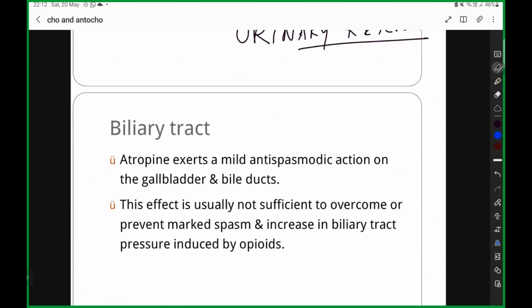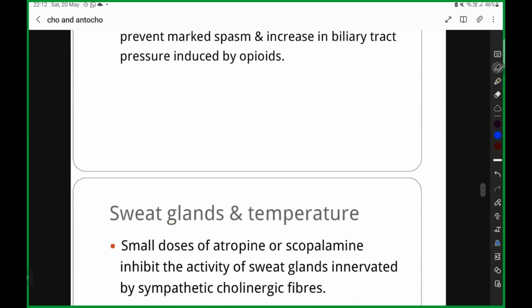Remember, your smooth muscles are going to be relaxed upon the action of atropine. Smooth muscle contraction occurs due to cholinergic. Anticholinergic causes smooth muscle relaxation. Therefore, it is going to relieve you from the biliary spasm. Okay? So biliary spasm இருந்தா நமக்கு relieve பண்றதுக்கு நம்ம என்ன கொடுப்போம்? You are going to give anticholinergic.